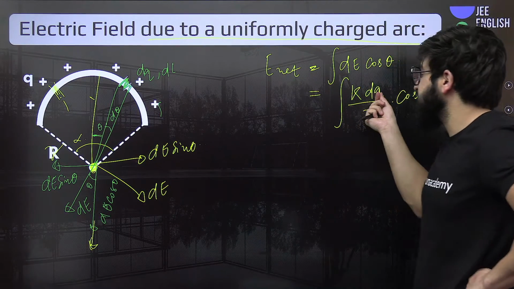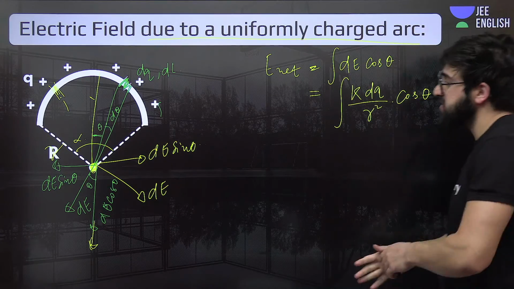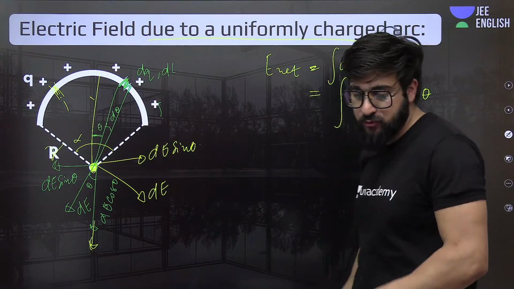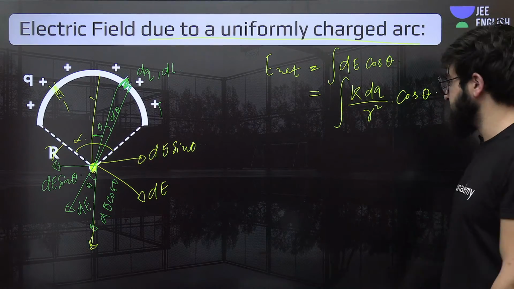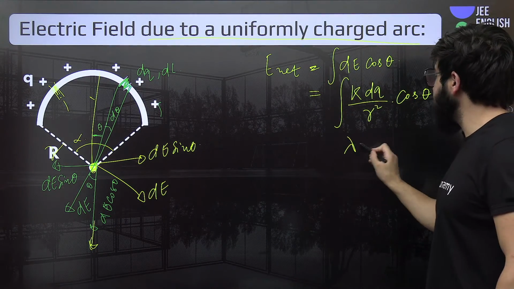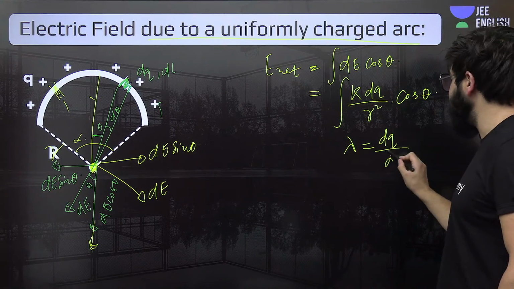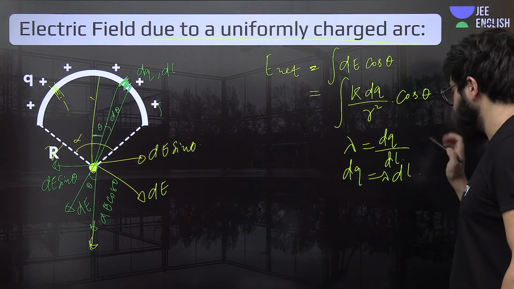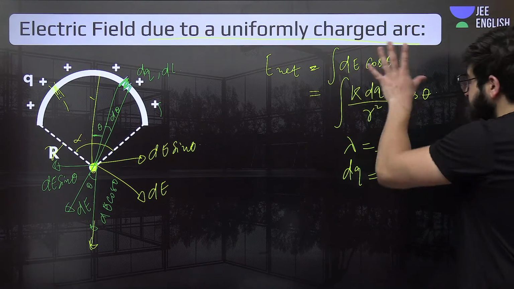Now we need to change this dq in terms of theta, because we will vary theta from minus alpha by 2 to plus alpha by 2. That is the concept over here that we are supposed to use. So first of all, we will say lambda is nothing but dq upon dl. Now take it over there. So dq will be nothing but lambda dl. Fine. Yeah, put it in this case.